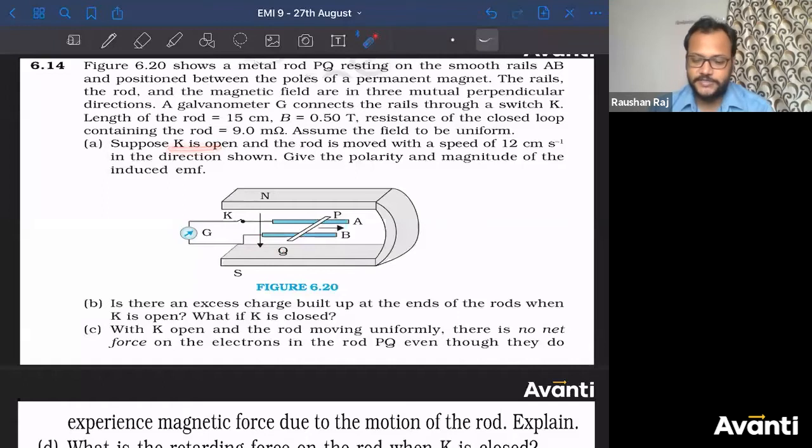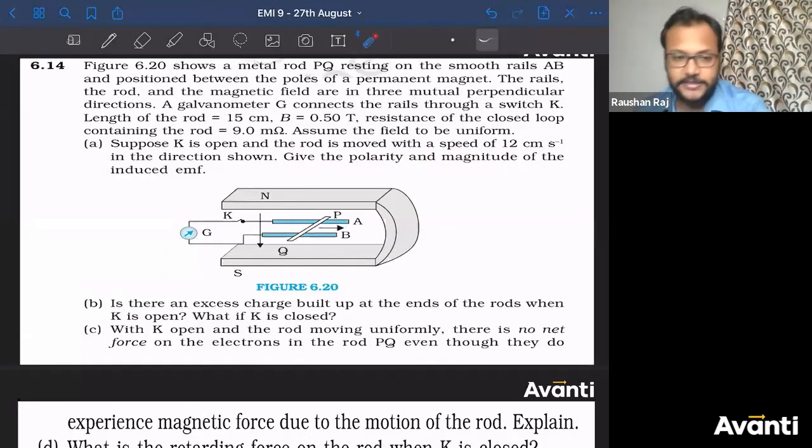Suppose K is open. The first condition is suppose K is open. Now this is an open circuit, so current cannot flow, right? Now, the rod is moved with speed of 12 centimeter per second in the direction shown, that is towards right. Give the polarity. So now guys, how do you find the polarity?